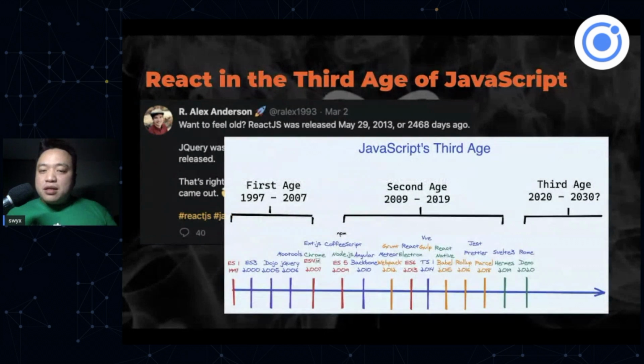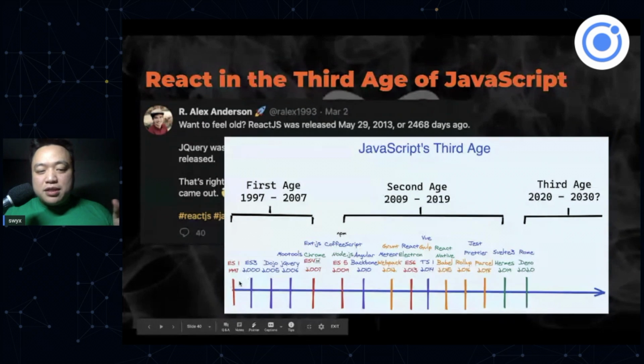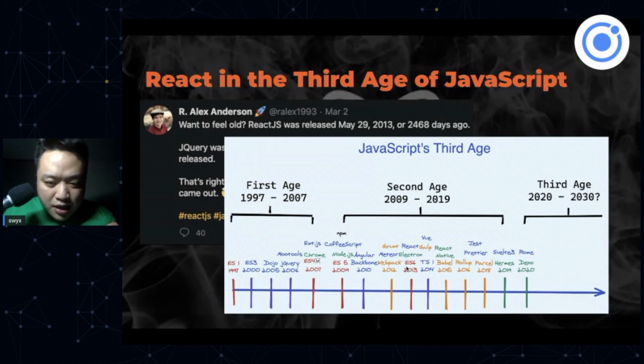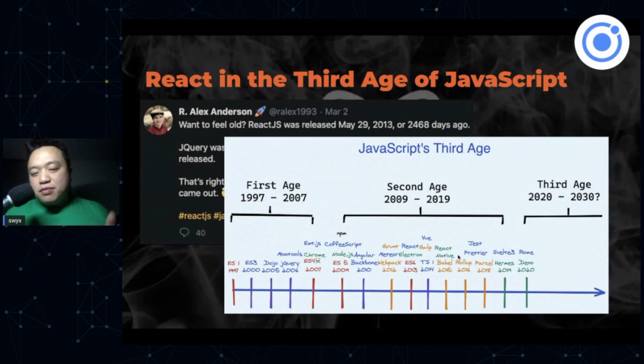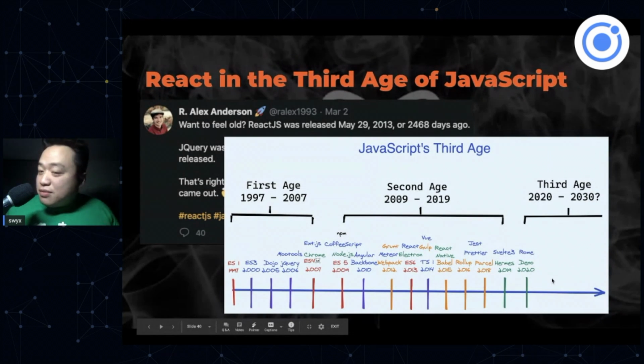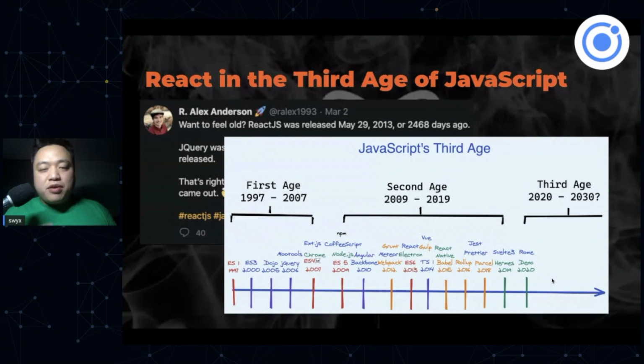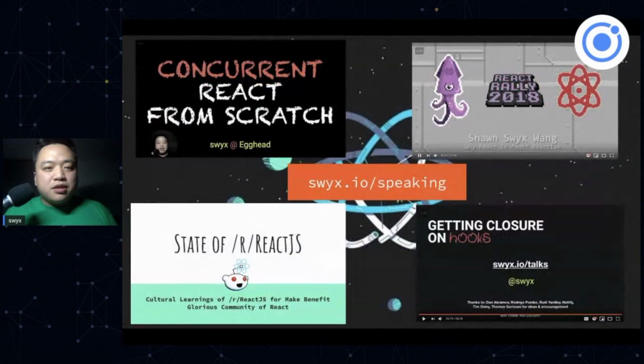But I wrote about this thesis as JavaScript's third age, right? If you track from the inception of JavaScript to jQuery, and then jQuery to React, it's about 7 years, and now we're at the point of 7 years after the open sourcing of React. What happens here? I don't know, but it's going to happen, along with the problems that we already have, those six points that we already talked about.